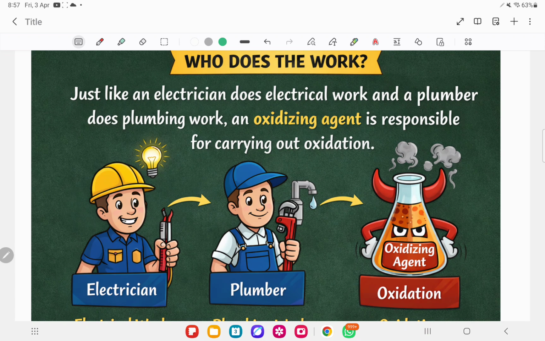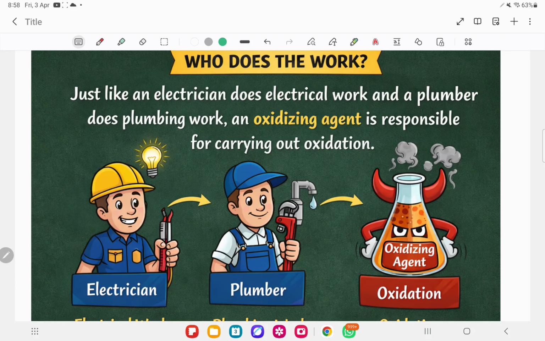Exactly. So as we know, alcohol to aldehyde conversion is an oxidation reaction. To do that work, I need a substance, and what is it going to do? Oxidation. So the name of that fellow is the oxidizing agent. Now, who can do our work very efficiently? Oxidation means removal of electrons, so electron removing, accepting.